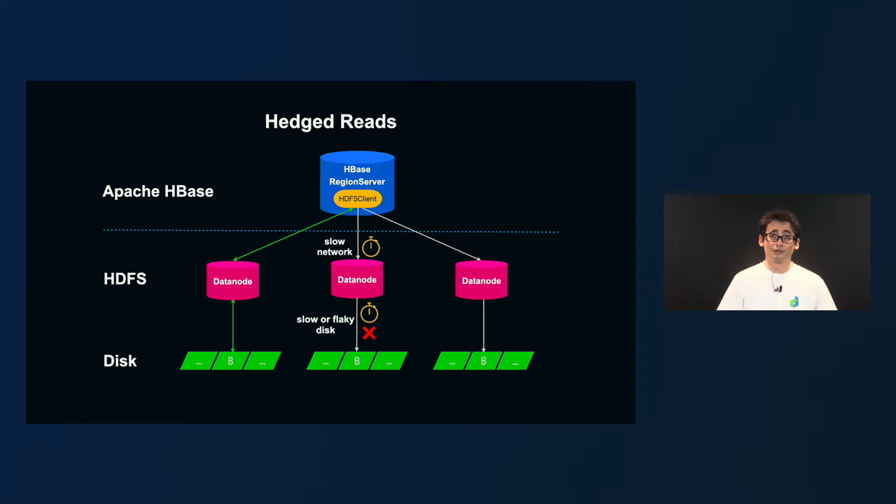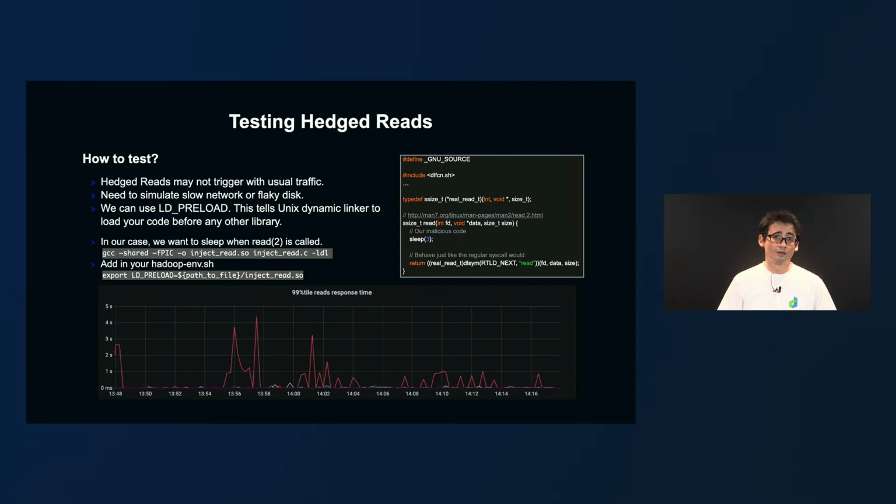In those cases, with hedged reads, the HBase region server will try to request the same data from other data nodes. This is possible because, as I said earlier, its data block is replicated into multiple data nodes. But now, how do we test this?